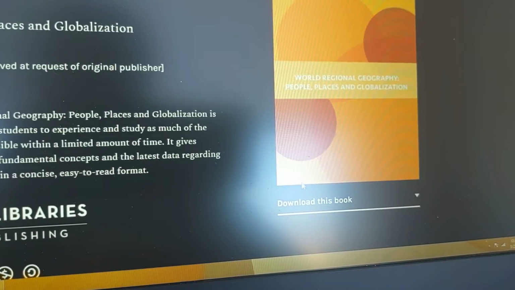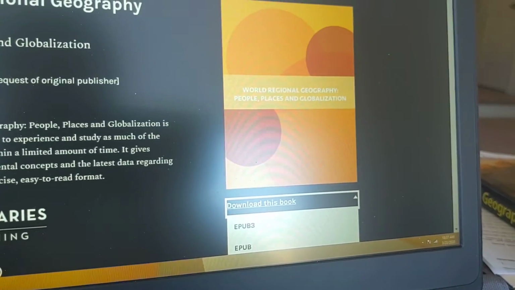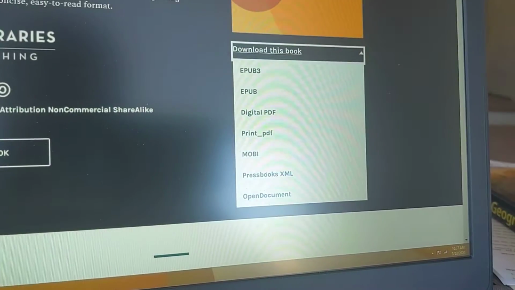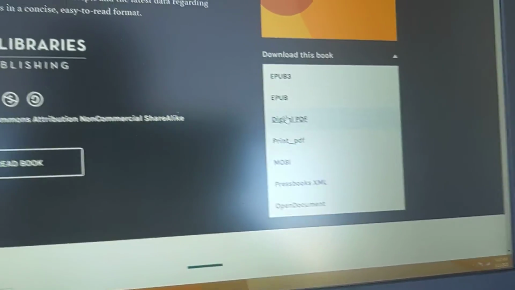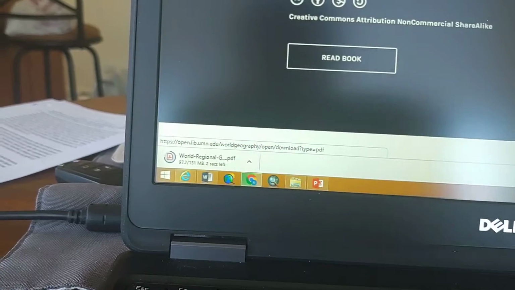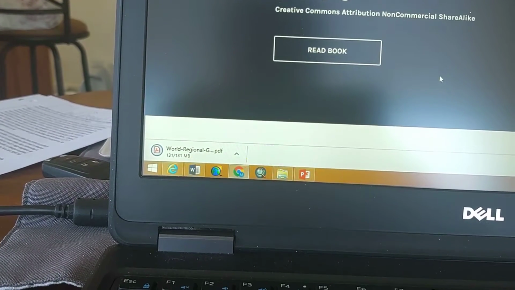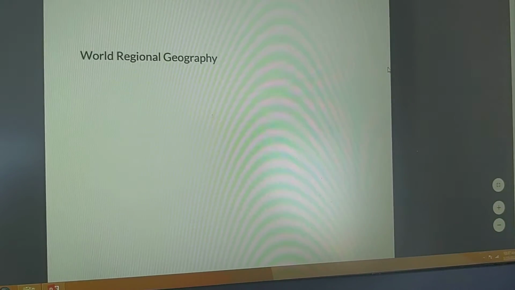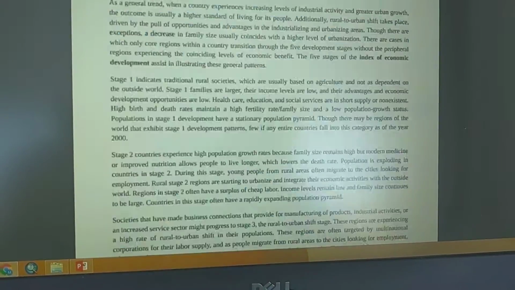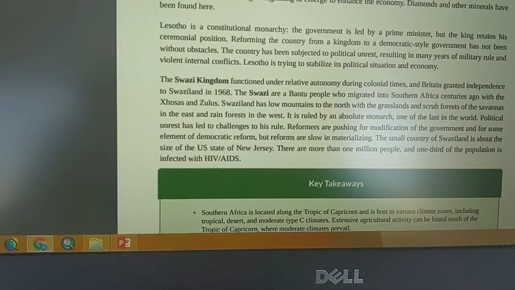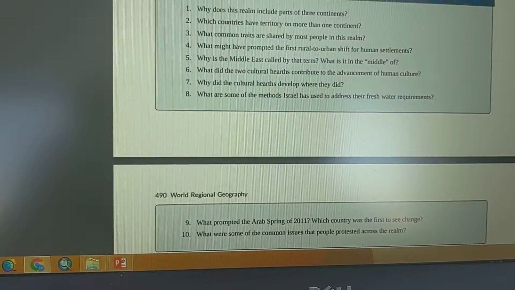the Arab Spring. So I'm going to go here and download the book. You will need to download it. Let me scroll down here. You'll need to go to digital PDF. Let it download. It's pretty quick, and I'll show you exactly where the reading is. Now, I'm going to scroll to the page. The page numbers are right here at the top. I'm going to scroll to page 488. Again, 488. That's where it's at.